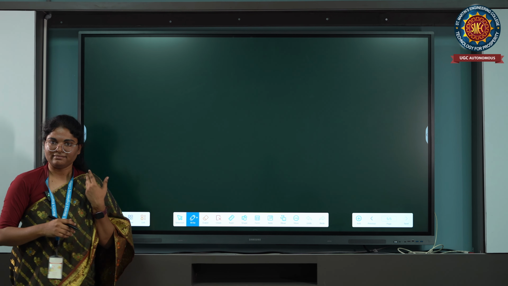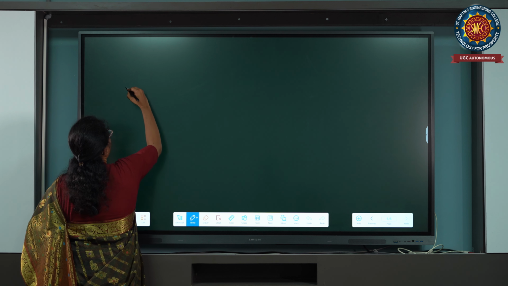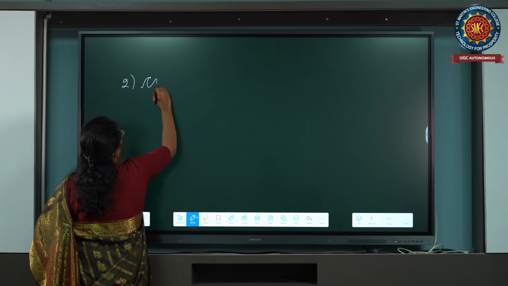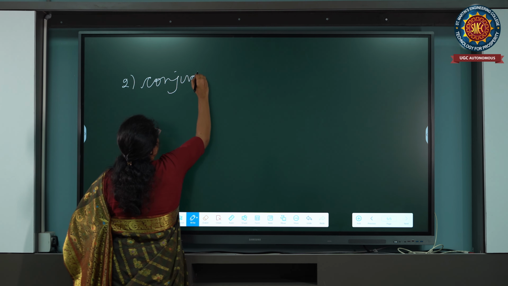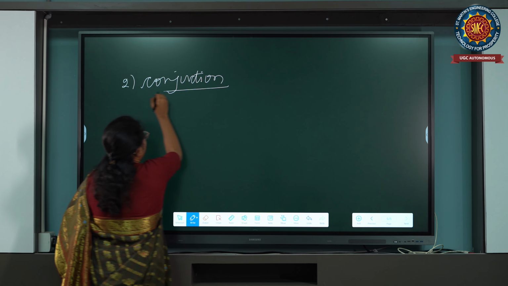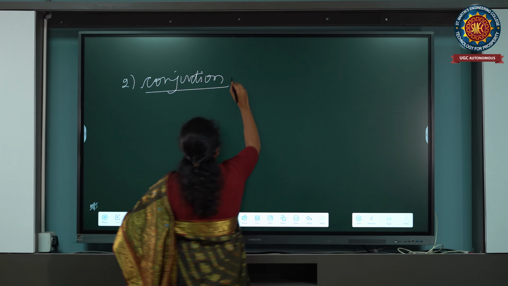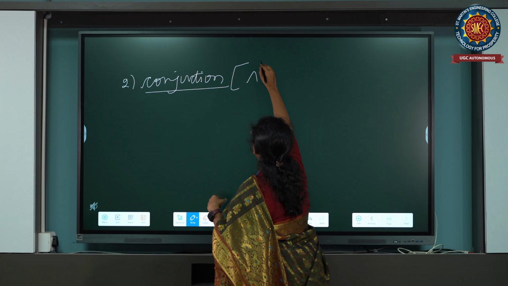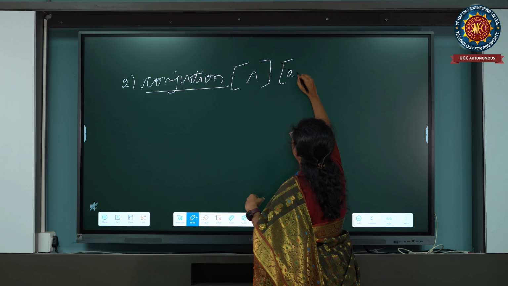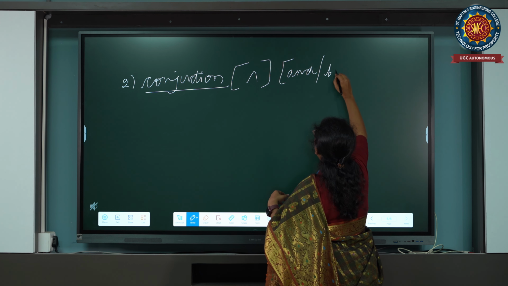Now let's go to the next connective. We have finished the negation. The next logical connective is conjunction. Its symbol is like this. Usually it is used to represent and or but.